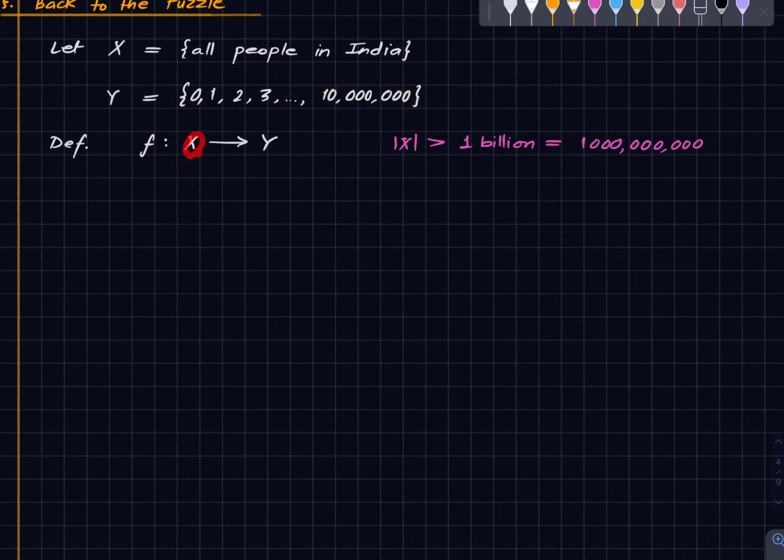So you have a set of size greater than 1 billion mapping into a set of size less than 1 billion, because it's just a set of size around 10 million. So f is non-injective, and therefore there are two people which have the same number of hair on their head. That's a complete argument.